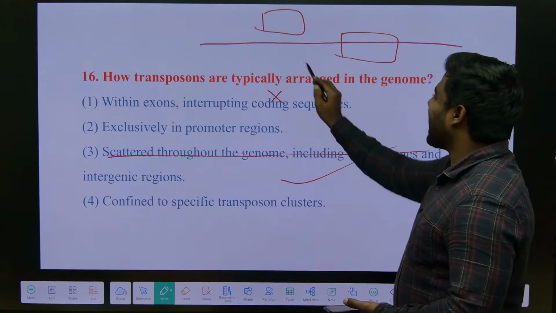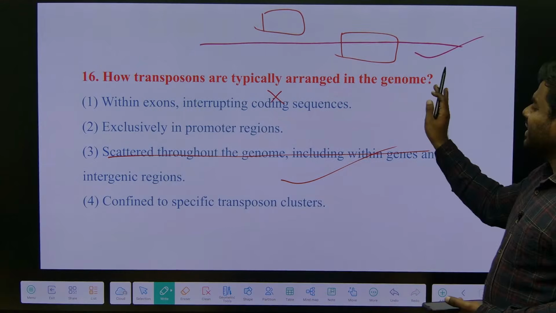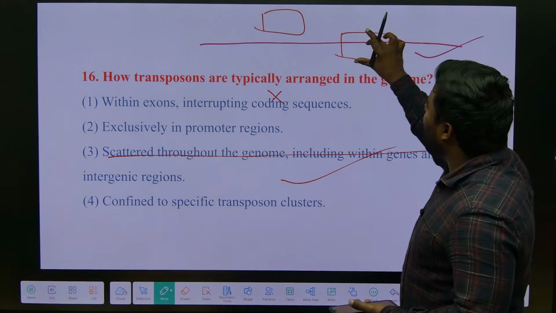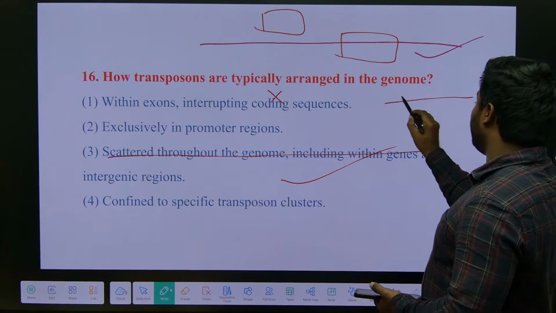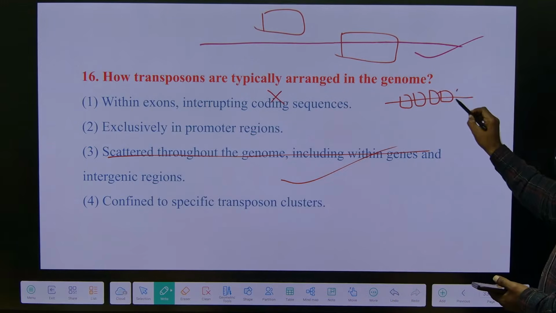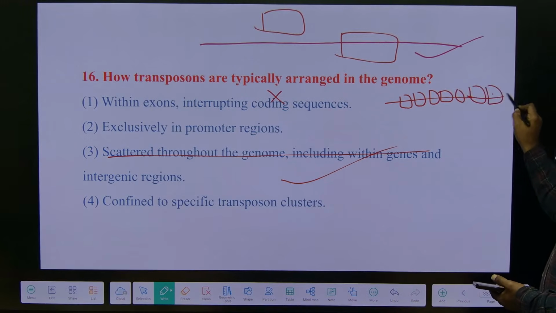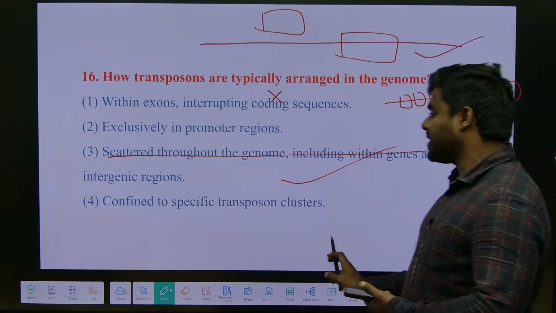They are scattered throughout the genome. Some are confined to some areas, and some transposable elements are arranged in a cluster, but even so they move or are scattered throughout the genome. This statement is true, but it is not the appropriate statement.